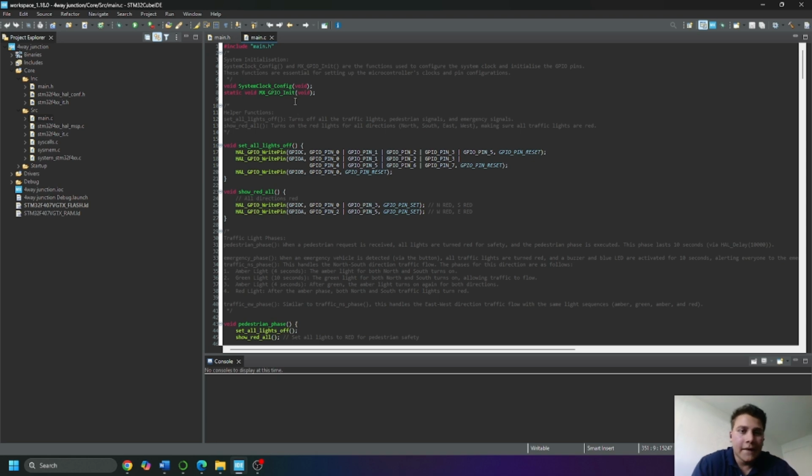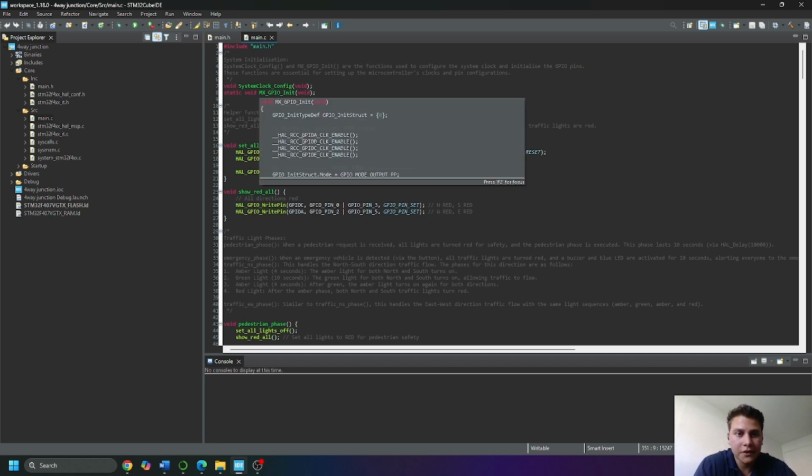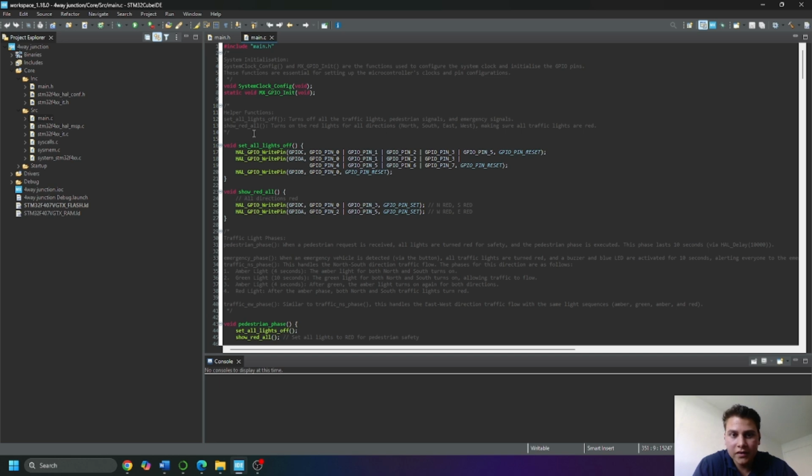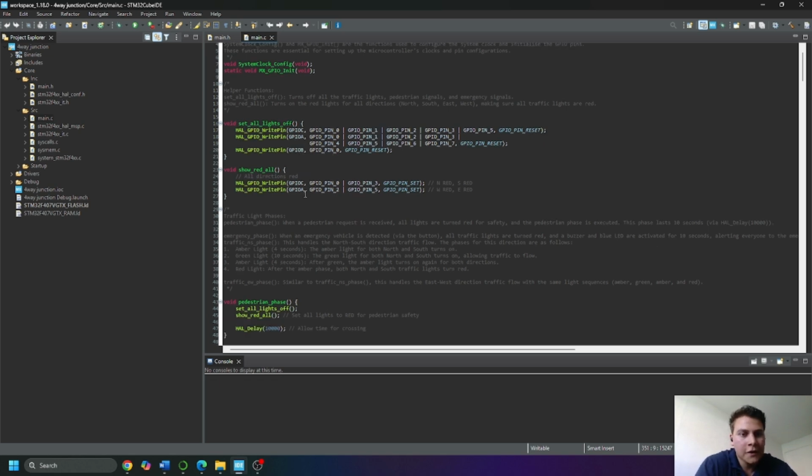So main C, our source file, we include the header file. We are starting the system clock configuration. We have some helper functions. These functions help us later on in the code, so I don't have to write all of those pins again. I'm just writing this specific function.